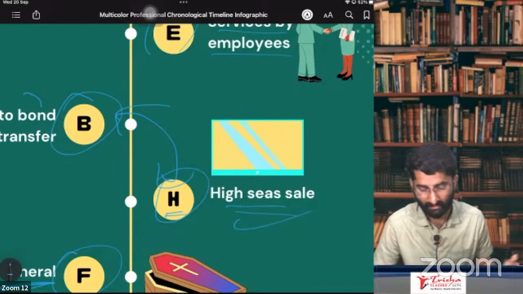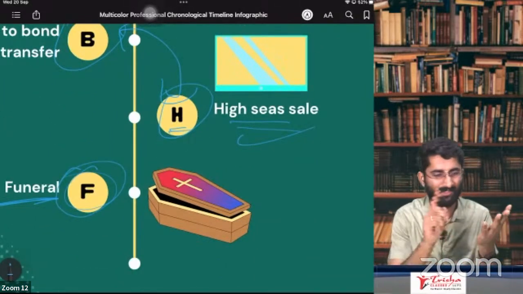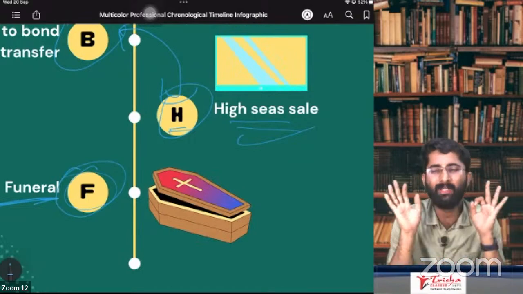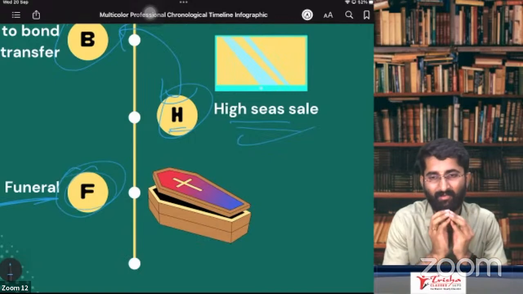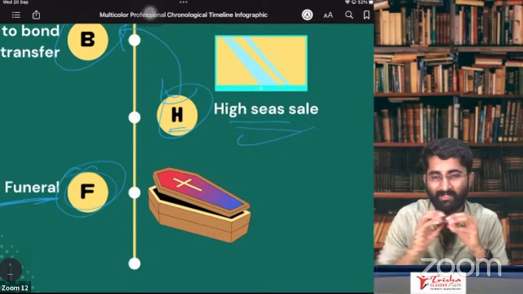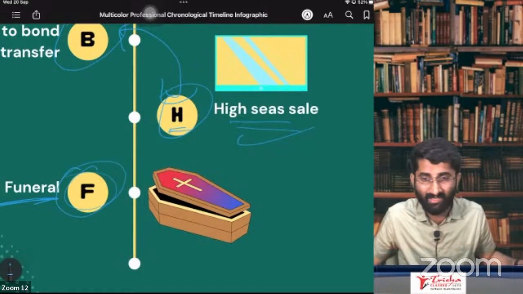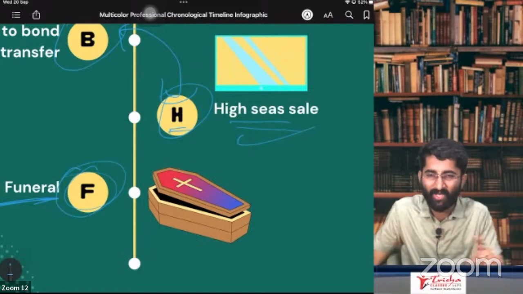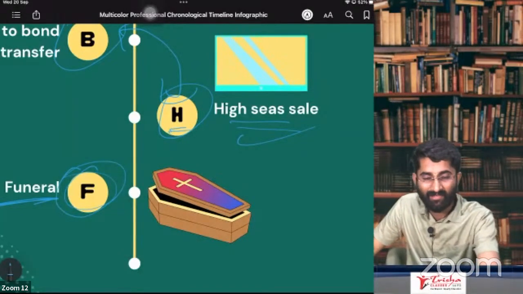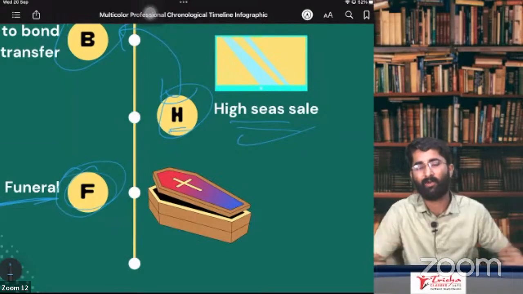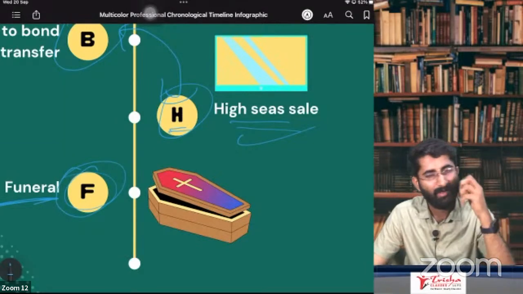Clear? Yes. Last one, funeral. Anything related to a dead body, that is funeral, crematorium, mortuary, all these things are out of GST. Why, sir? Because see, for a child which has not taken birth, many treatments go on, and in all these cases there is GST. After taking birth, we purchase many things for that child, and as they grow up there are many things that we purchase.